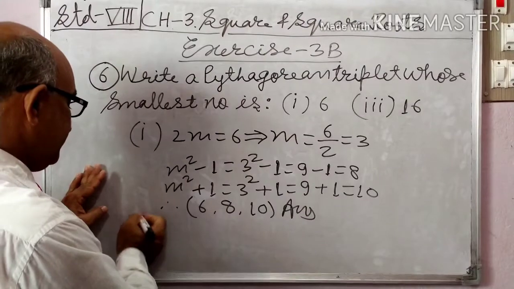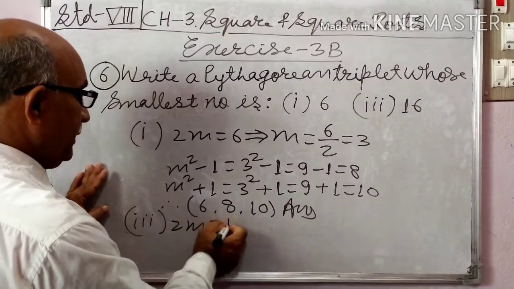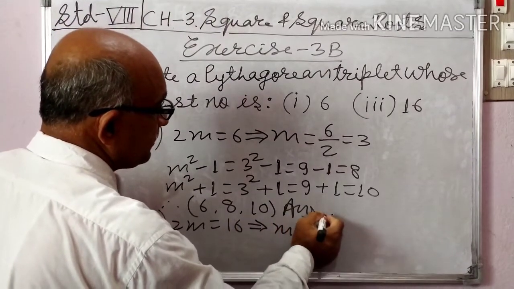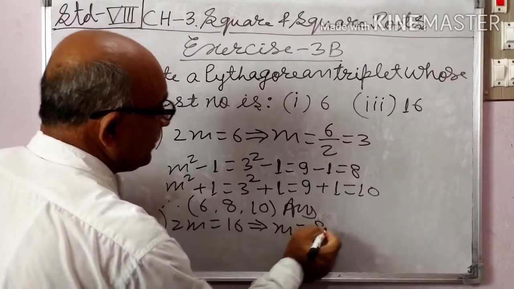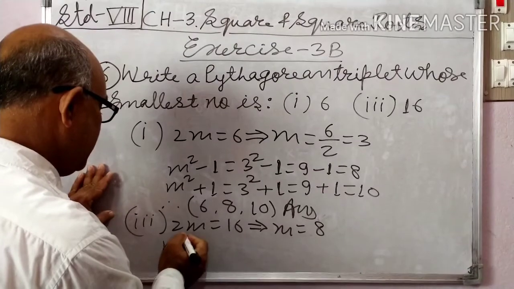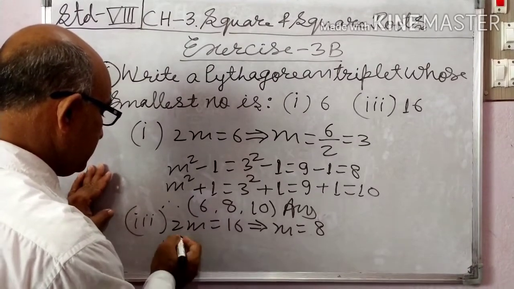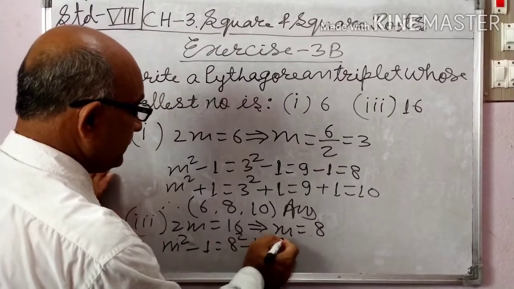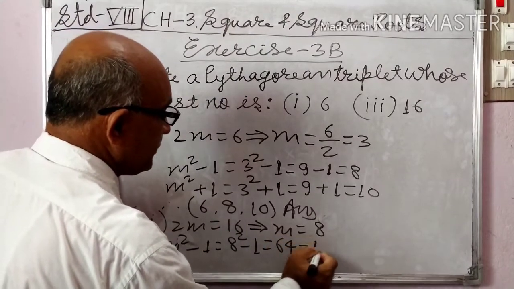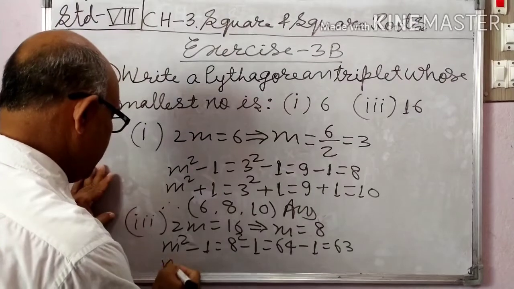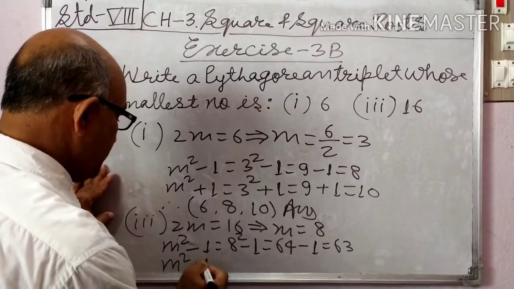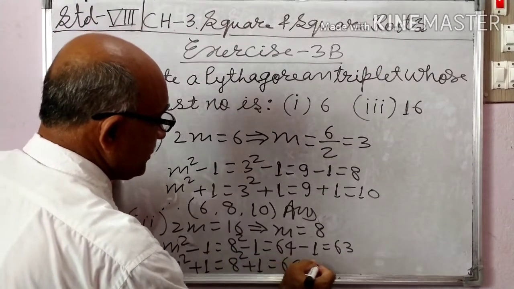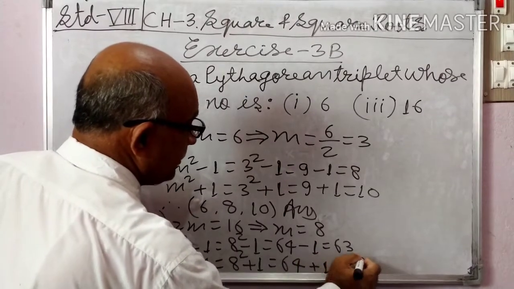And next question is 3. 2m equal to 16. That implies m equal to 16 by 2, 8. m square minus 1, 8 square minus 1, 64 minus 1 equal to 63. m square plus 1, 8 square plus 1 equal to 64 plus 1 equal to 65.